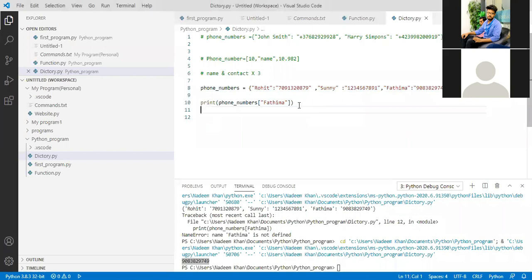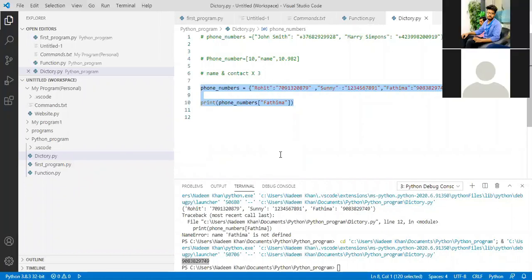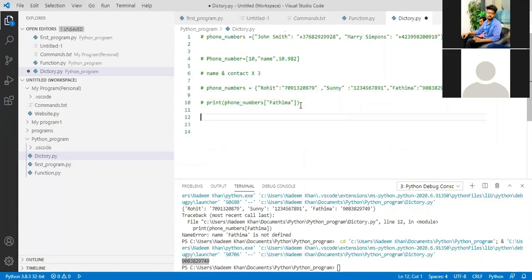What I am doing here, I am not deleting this program, but I am making it a text so that it is not getting executed. For that, I am using hash, control plus backslash. So let's suppose I have a list.